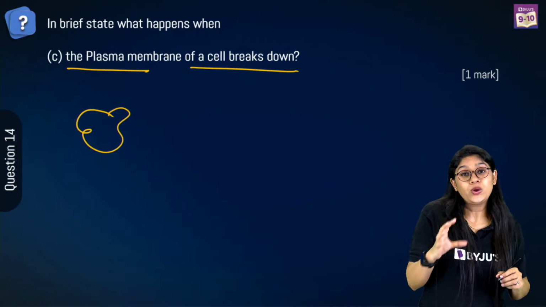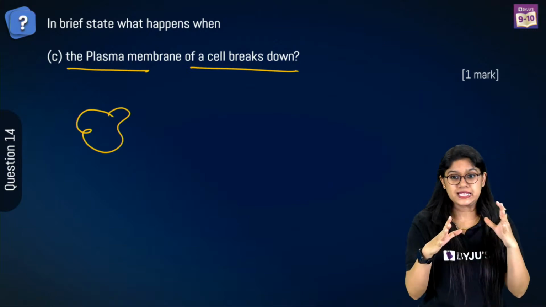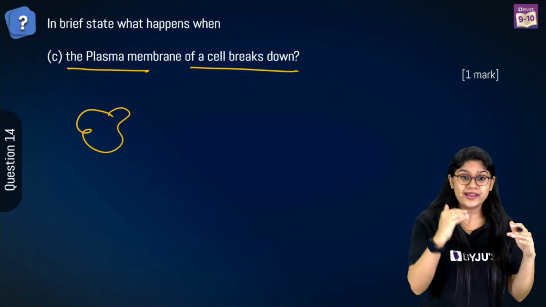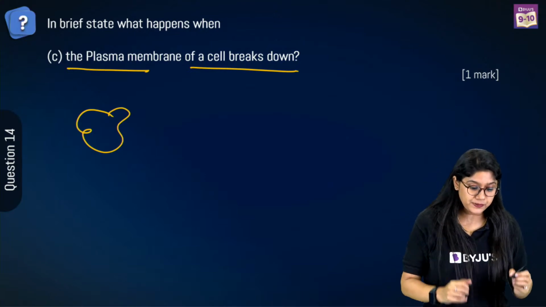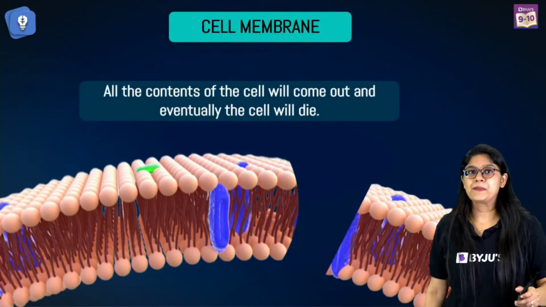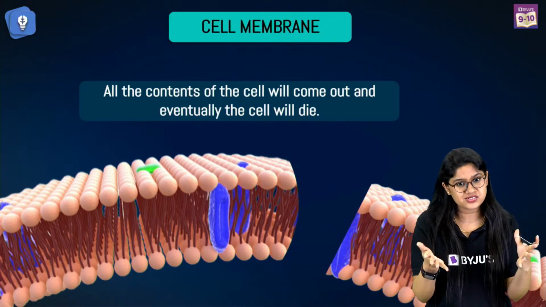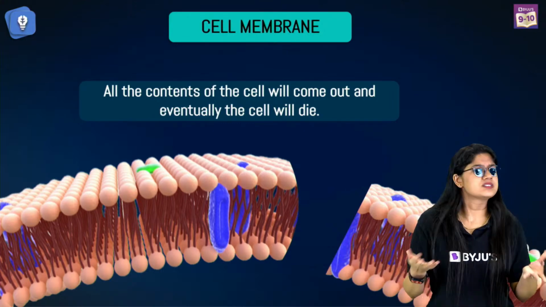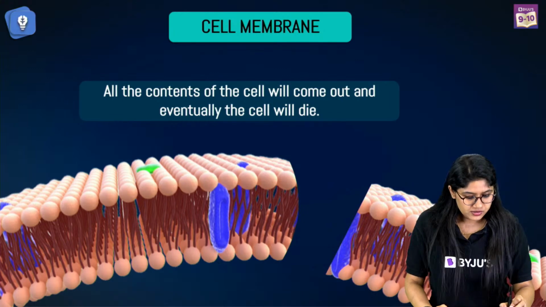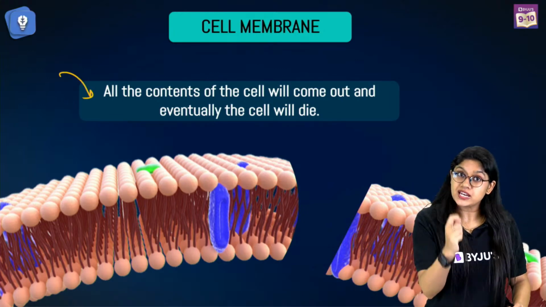What will happen if the plasma membrane breaks? The question is not why it is breaking. The question is what will happen if it breaks? Of course, all the content which is there will come out and the cell will burst. The cell will not be living then. The cell will just die because all the important components play a very important role.